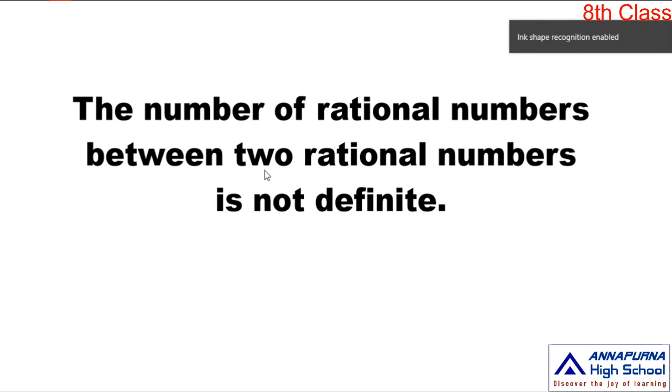Once you see this statement, the number of rational numbers between two rational numbers is not definite. That means we cannot count the number of rational numbers in between two rational numbers. They are countless. Now our topic is how to insert rational numbers between two rational numbers. For example, take two rational numbers 3/7 and 6/7. Insert a finite number of rational numbers in between these two.